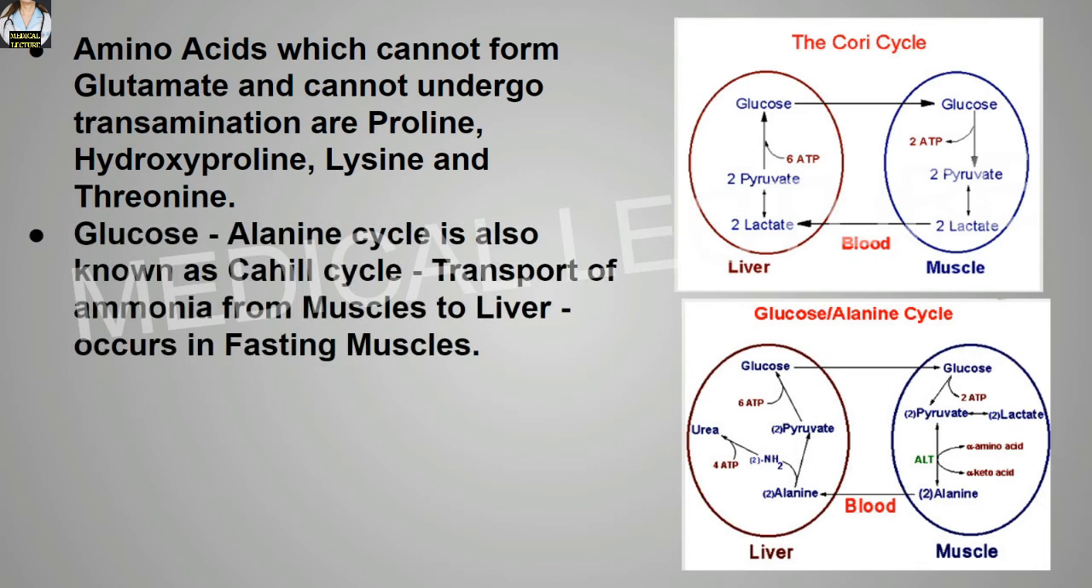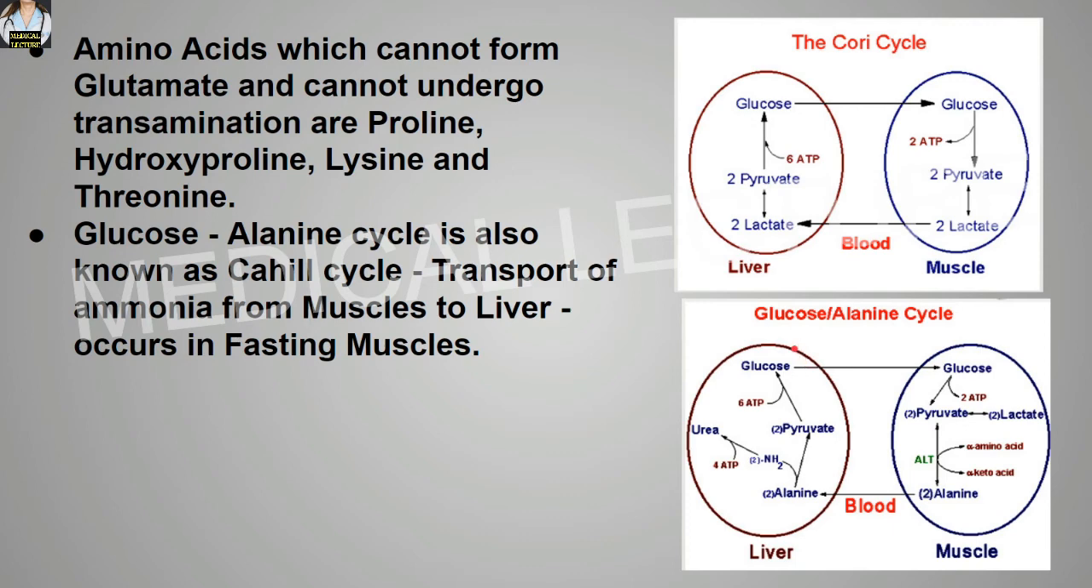Glucose-alanine cycle. The glucose-alanine cycle is also known as the Cahill cycle. Now over here there is transportation of the ammonia from the muscle to the liver. Okay, and this Cahill cycle basically occurs in the fasting muscles. This Cahill cycle or the glucose-alanine cycle is less productive than the Cori's cycle. Now what happens in the Cahill cycle?